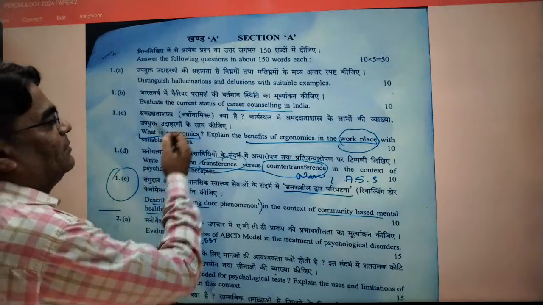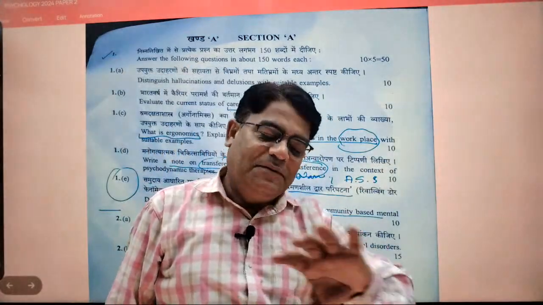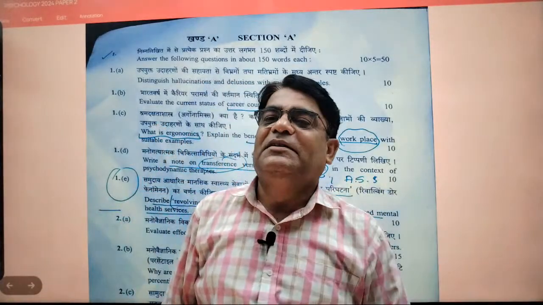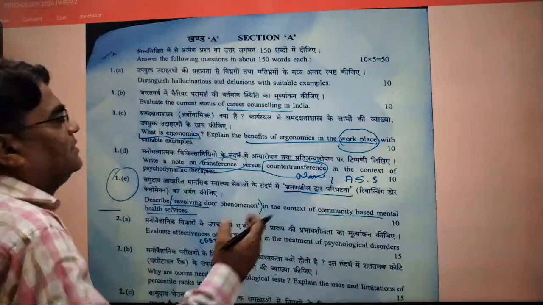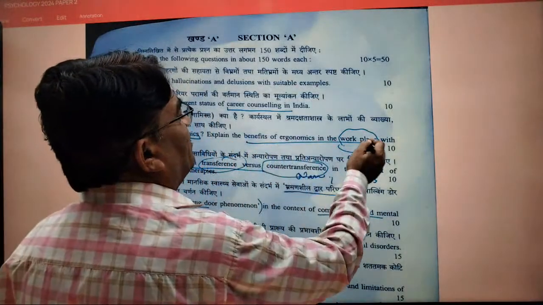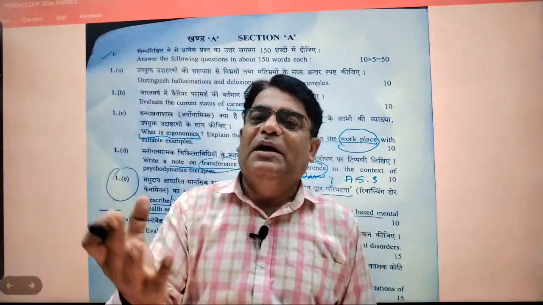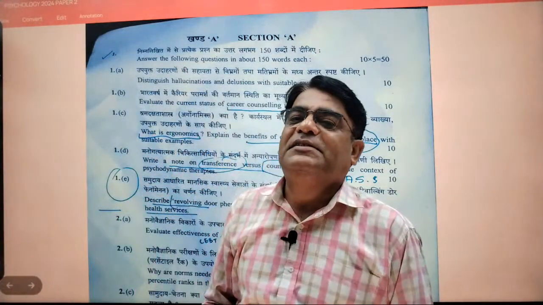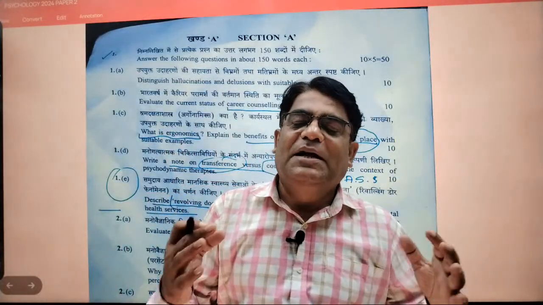What is ergonomics? It is the science or study of how, by changing the design of the workplace, design of the operators, design of the instrument, we can bring about changes in performance. Explain the benefits of ergonomics at the workplace with a suitable example. So at the workplace, if you changed the lighting, changed the design, suppose an ergonomic chair is there, I'm using that chair.